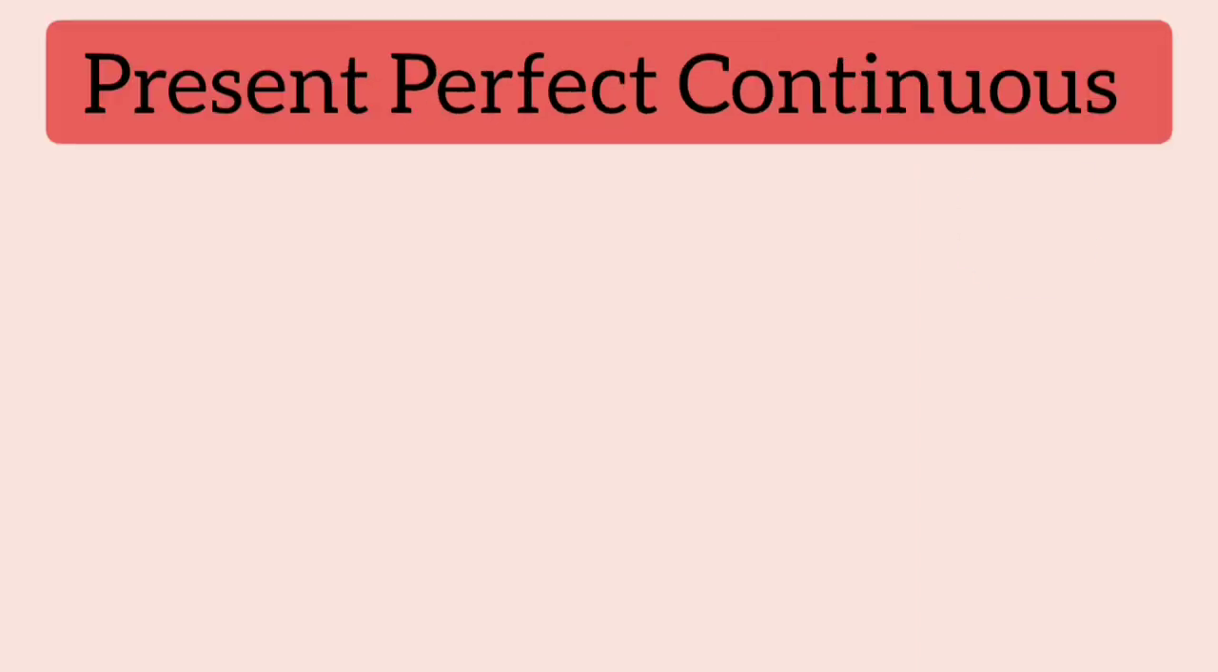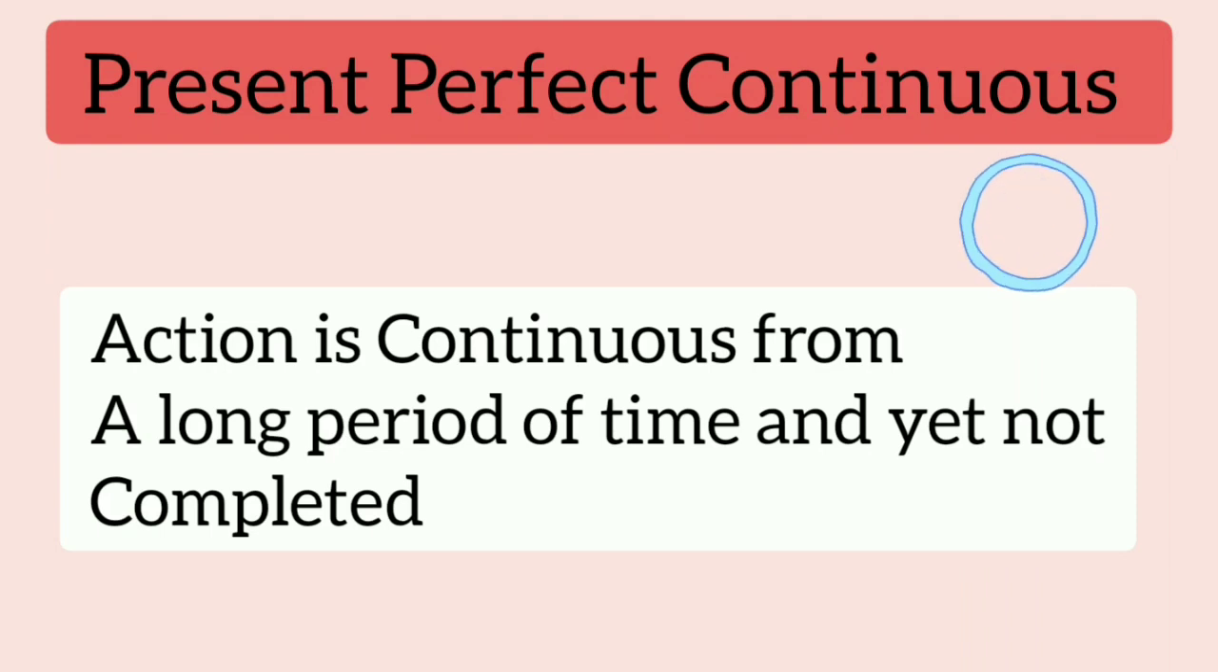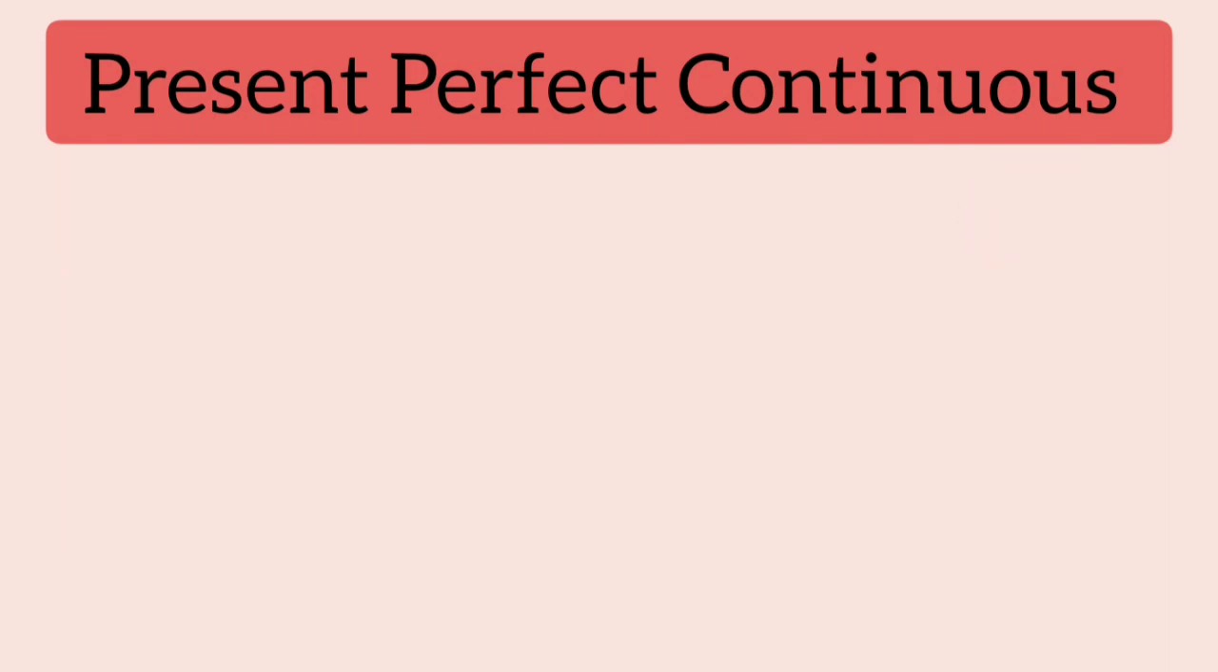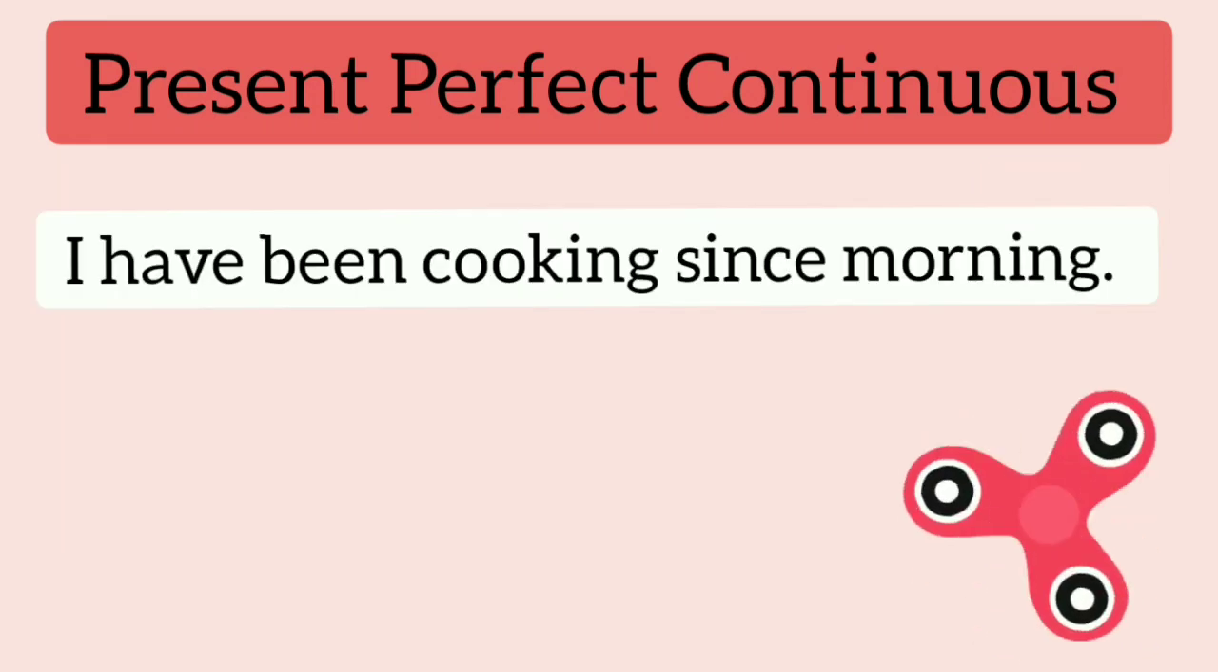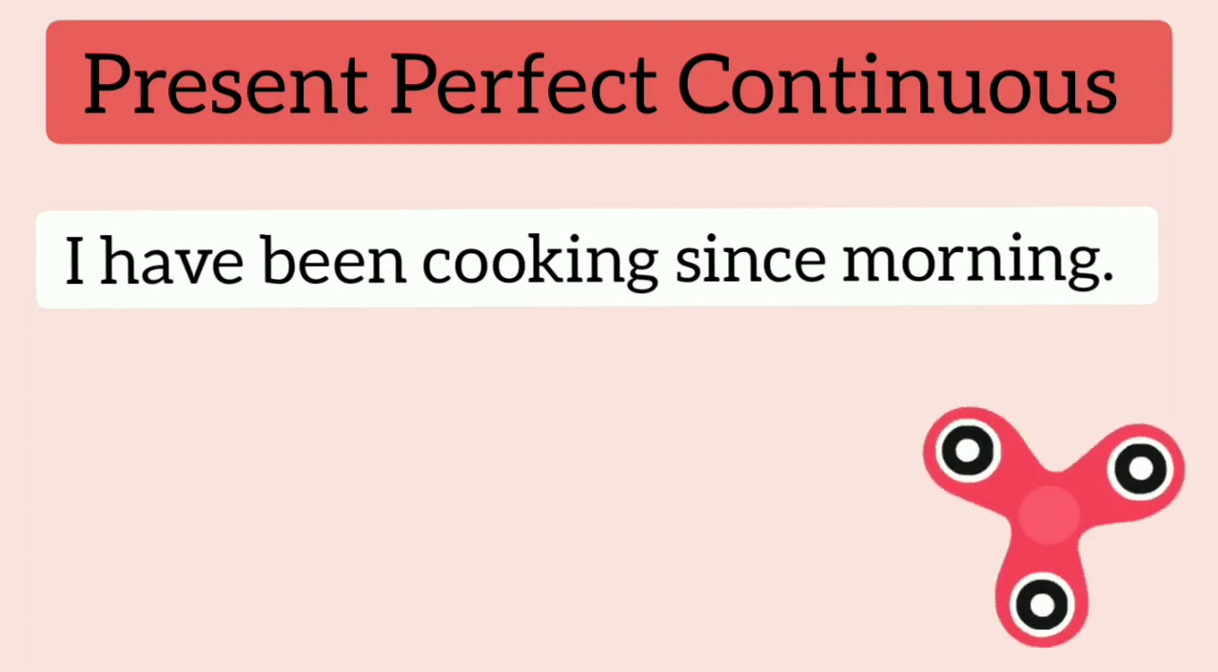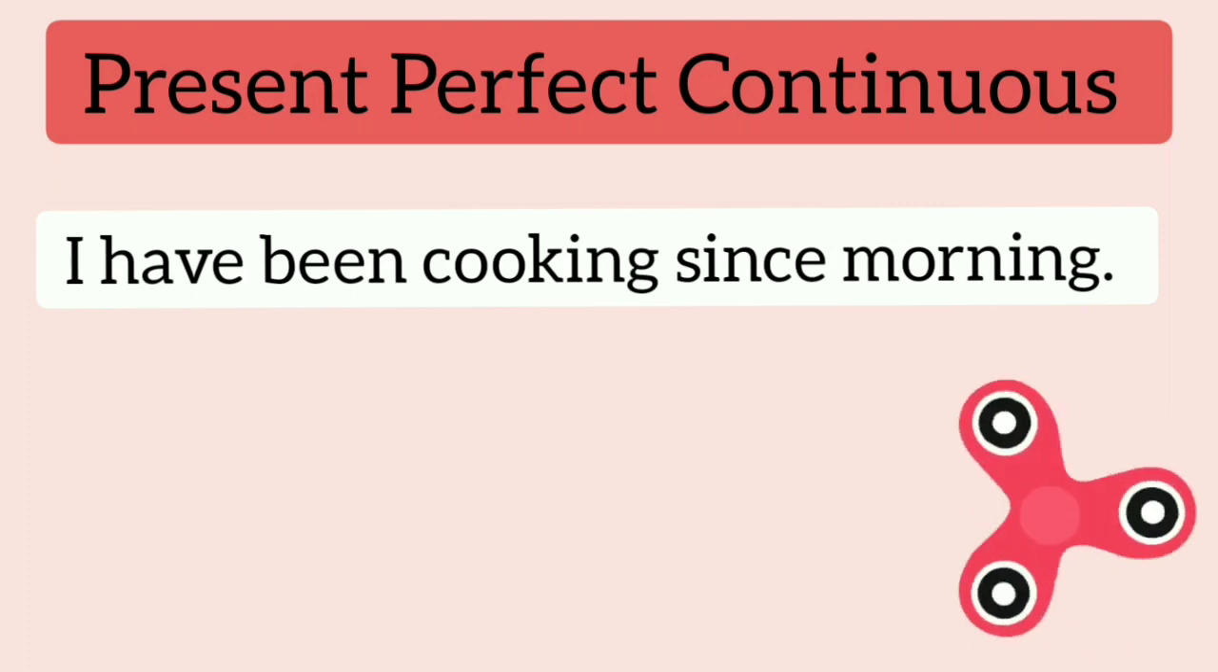The perfect continuous form of the tense always confuses us. But just remember one thing. In the present perfect continuous, the action is continuously going on from a very long period of time and is yet not completed. For example, as we have already seen, I have been cooking since morning. The doctors have been working hard for several months.